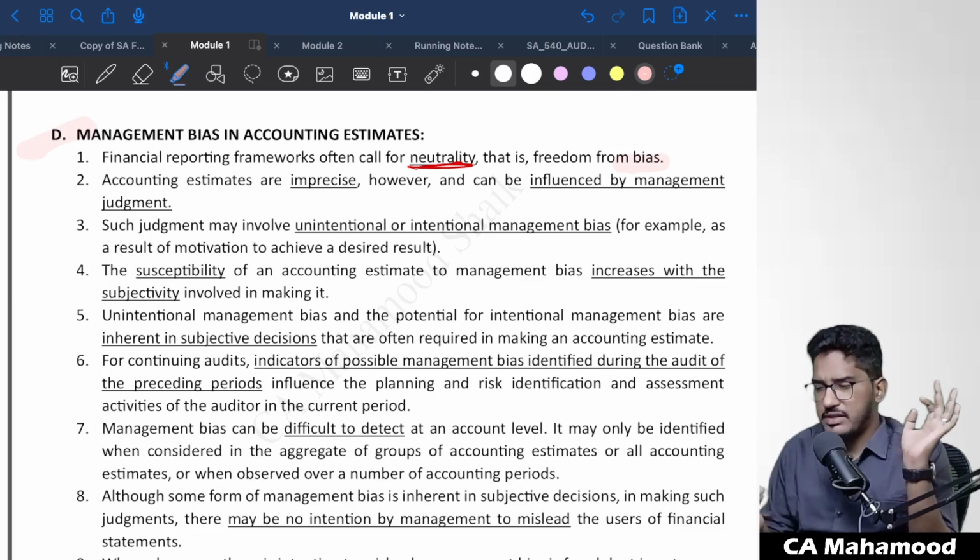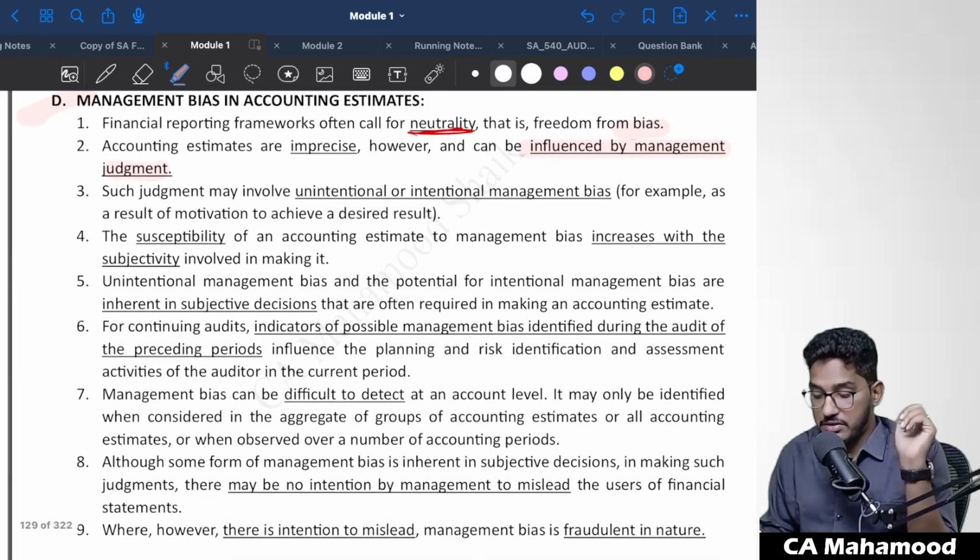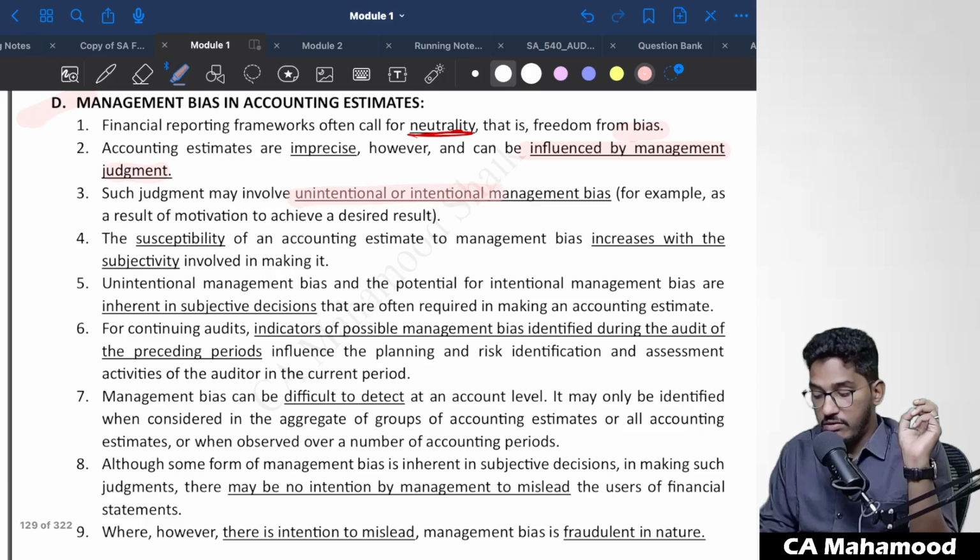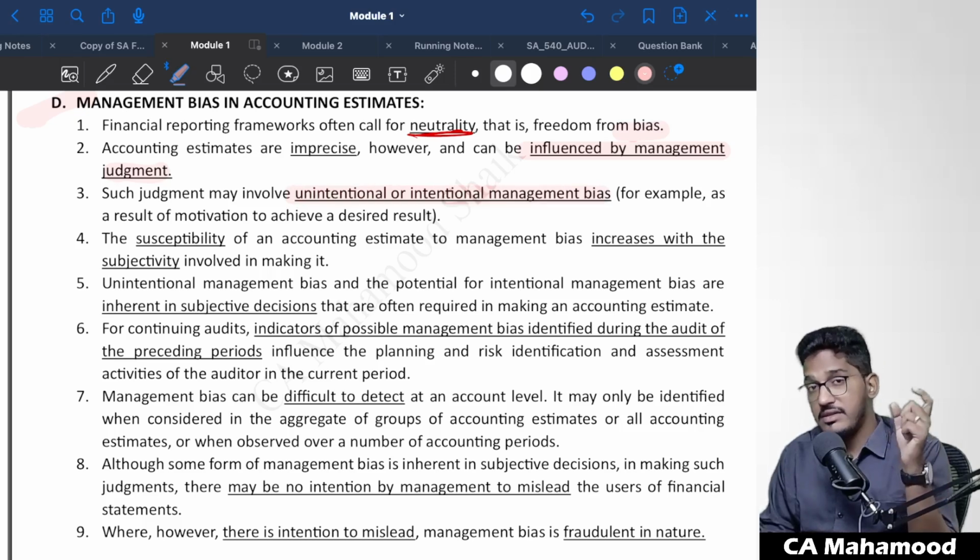Accounting estimates are imprecise, that we all know. We can't calculate accounting estimates exactly. However, they can be influenced by management judgment. To achieve their own benefits, management may try to manipulate those decisions. Such a judgment may involve unintentional or intentional management bias. For example, by mistake management can make a bias, or in some cases management intentionally wants to show the bias.